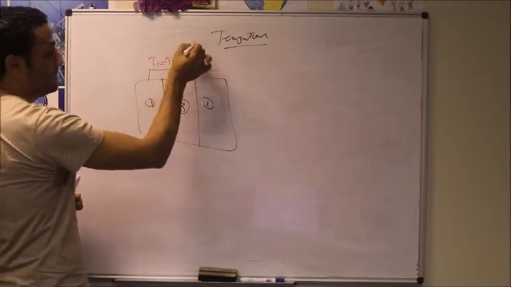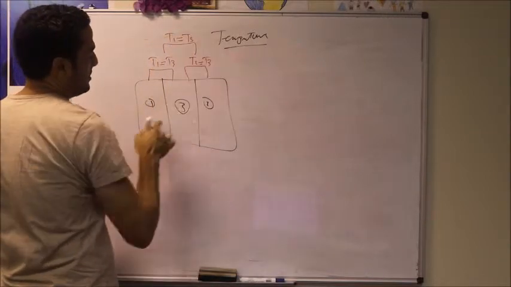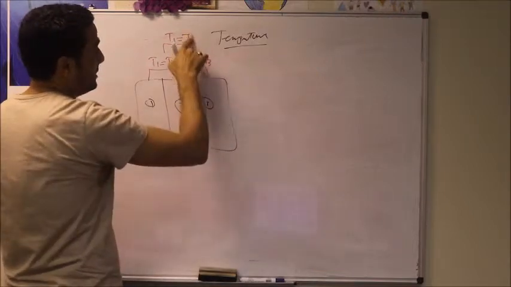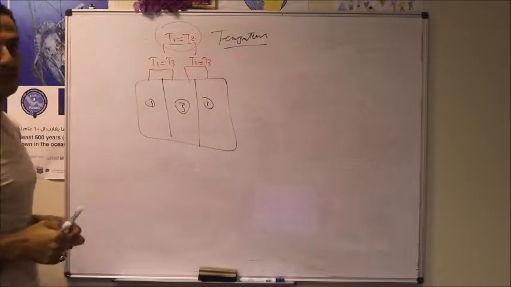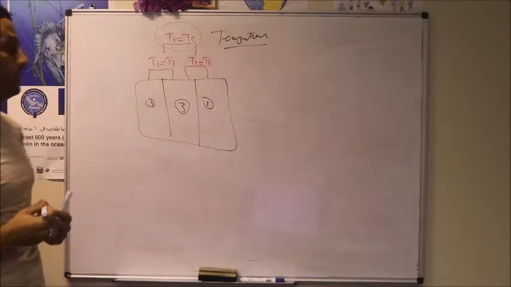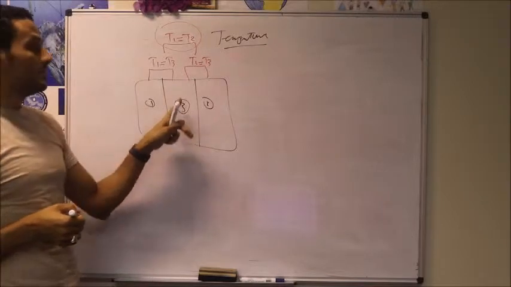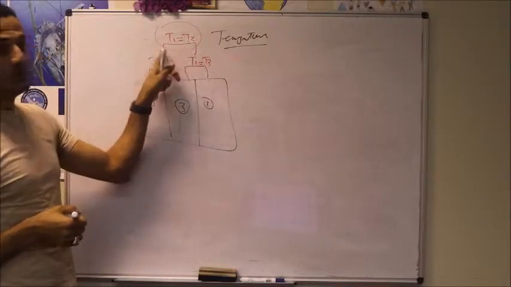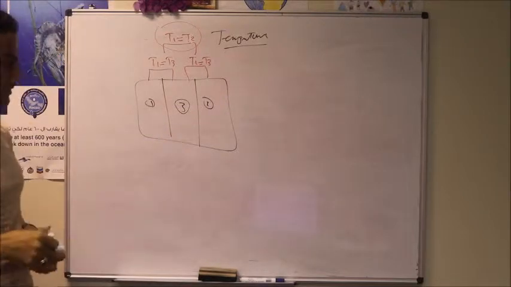So based on that, we can say that system number 1 and system number 2 are also in thermal equilibrium, however they are not in contact with each other. So if two systems are in thermal equilibrium with a third body, the two systems are in thermal equilibrium, however those two systems are not in direct contact with each other.